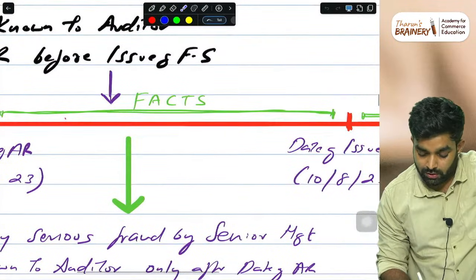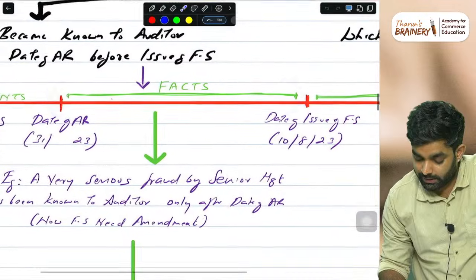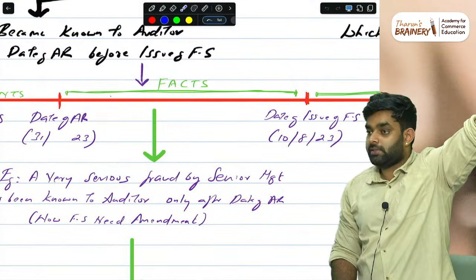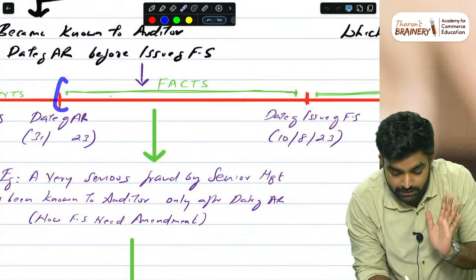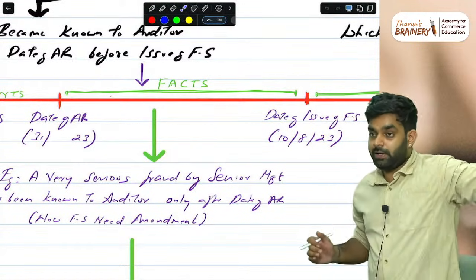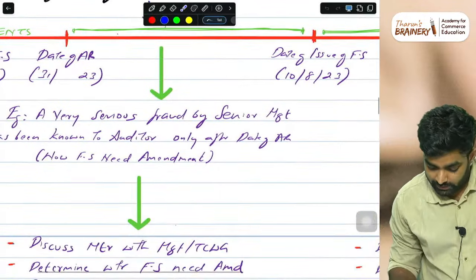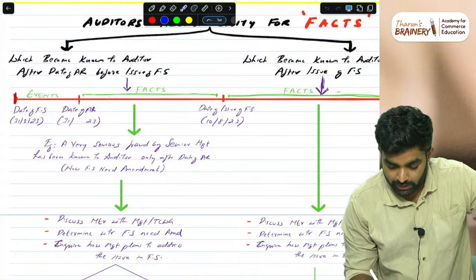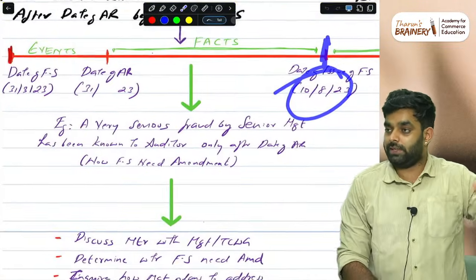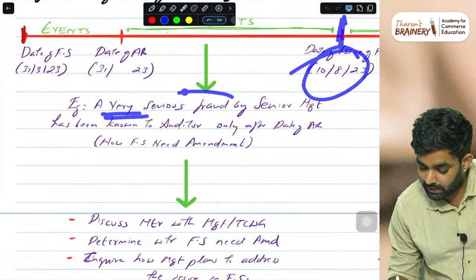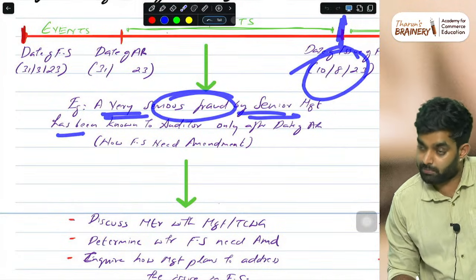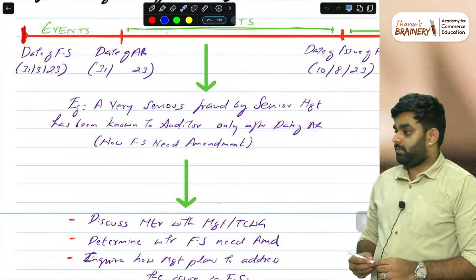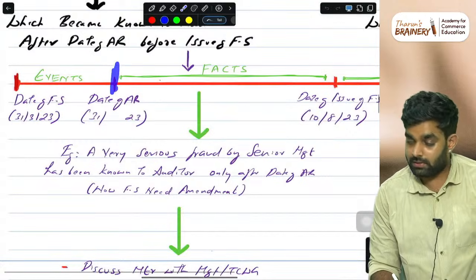Now we are talking about facts, where the auditor hears about this fact during this period. It is not a fact during the financial year. He is hearing that only at this period. For example, the audit report was issued in June or July, and the financial statements were issued only after 1 month. Just think. Here, a very serious fraud by the senior management has become known to the auditor only after the date of the audit report. He is only knowing about this at this period.